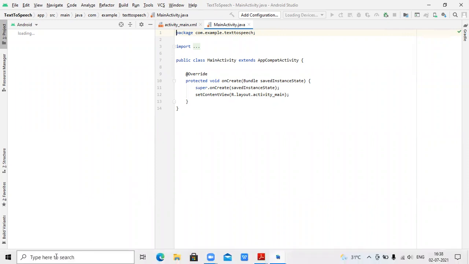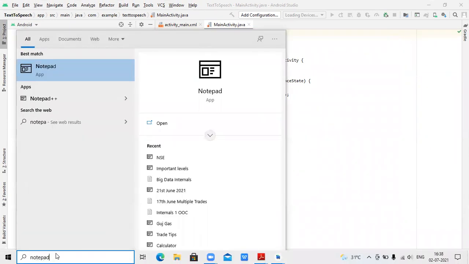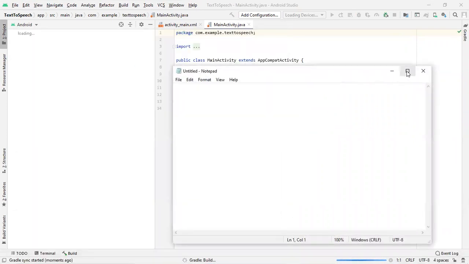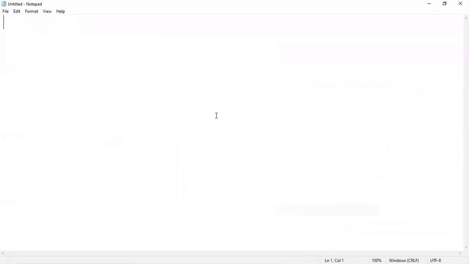So before that, I will give you the details on how we are going to implement this particular application. So firstly, we need to do the design part. So this particular application had both design part as well as Java part. So in our previous application, we just designed our visiting card. There was no source code to be written. But in this application, we need to do the design. Then we need to implement the Java part accordingly.